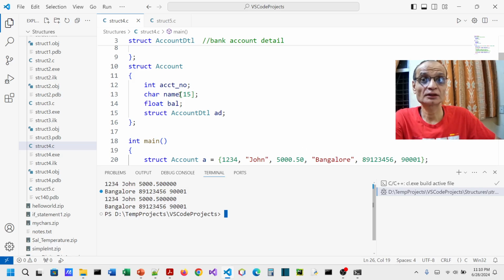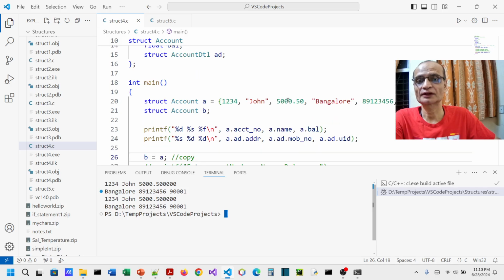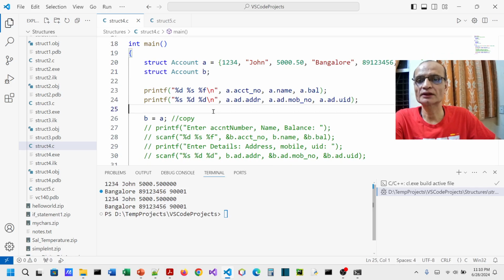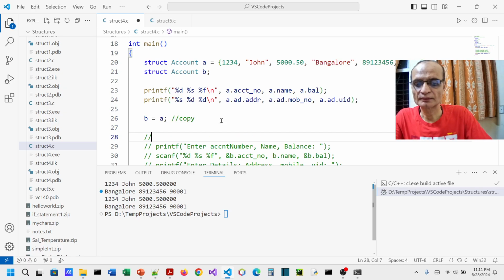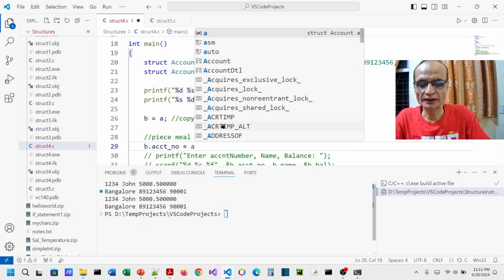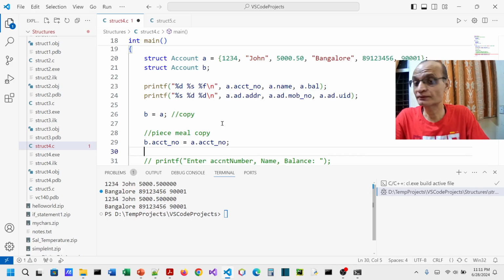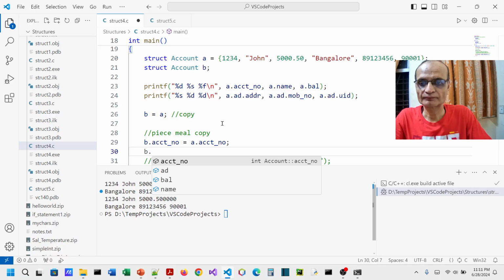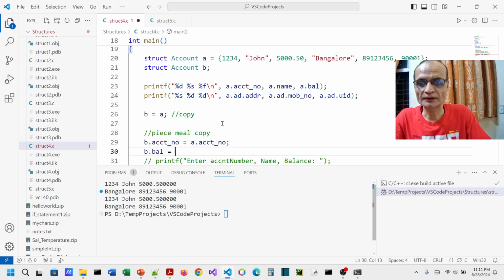However, I can't copy name like this. For that I will have to rely on strcpy. So that is another way to do that. That is called piecemeal copying, where you are breaking into small parts and then copying. So B dot account number can be made equal to A dot account number. This way you can copy. Then you can have B dot balance is equal to A dot balance. So we can do that.